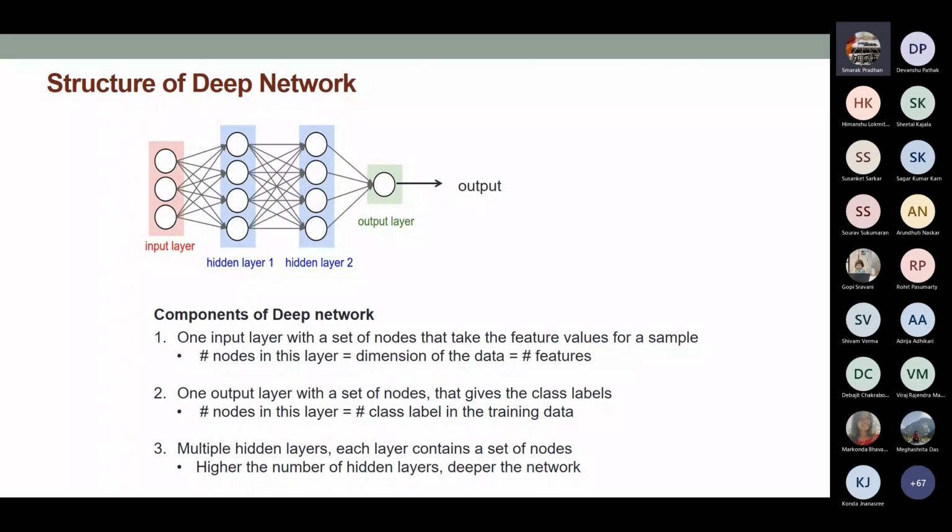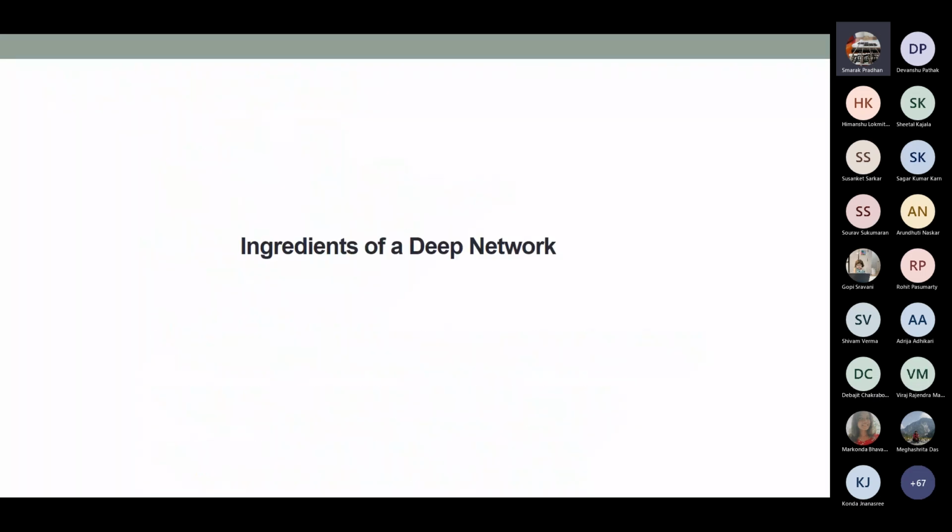All right. Now what are the other ingredients of a deep neural network? I will try to give you the things that you will need in order to build a deep neural network, and then I will talk about the most important thing, how to train the deep neural network using backpropagation. So let's talk about the ingredients of a deep neural network.